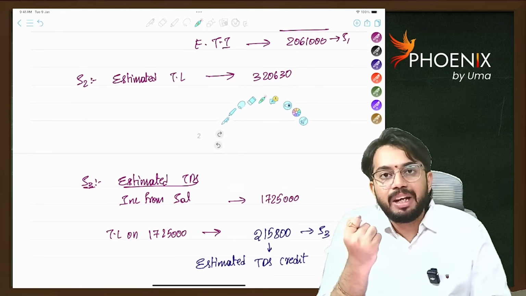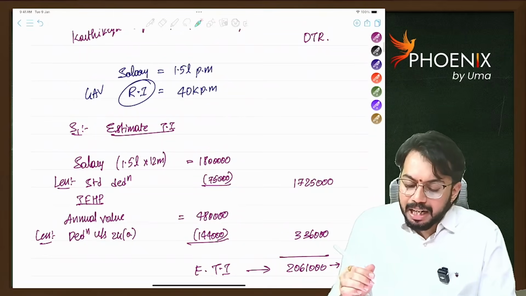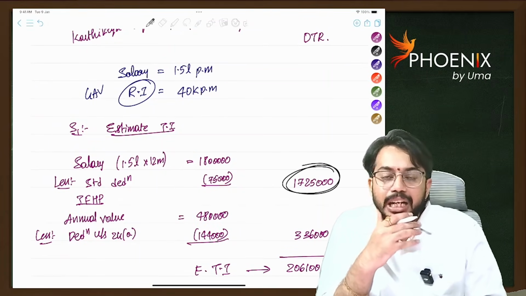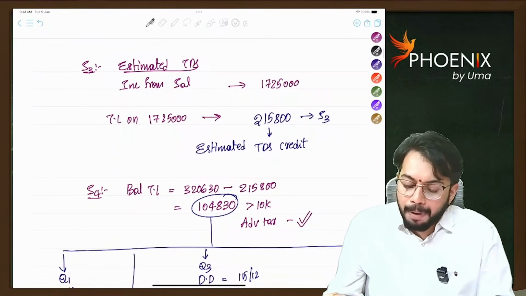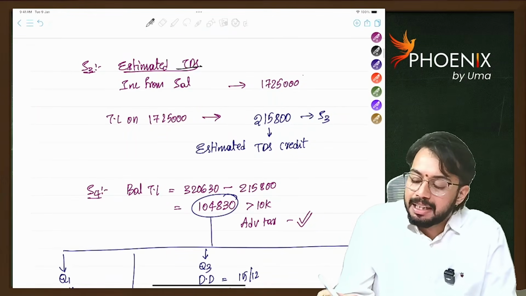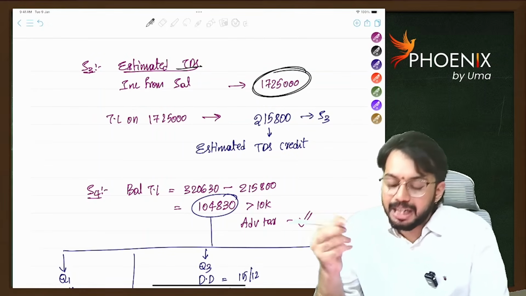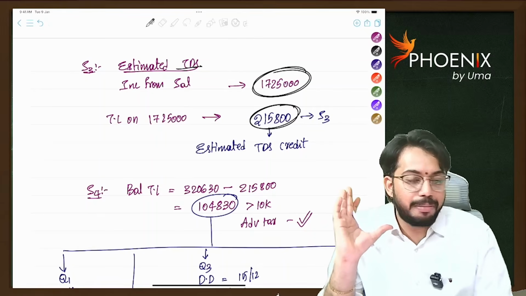Third step, what will I do? I will also estimate TDS. On salary, TDS will be deducted. Here salary is 17,25,000. On salary, the employer will deduct TDS. So here the employer's estimated TDS on salary of 17,25,000 is 2,15,800. Are you able to understand?